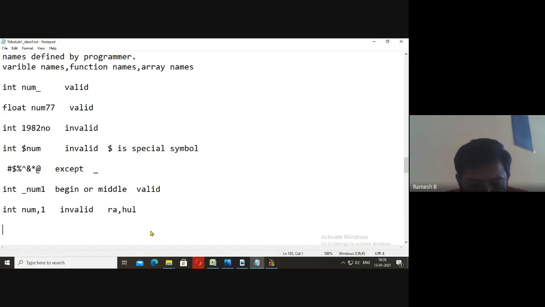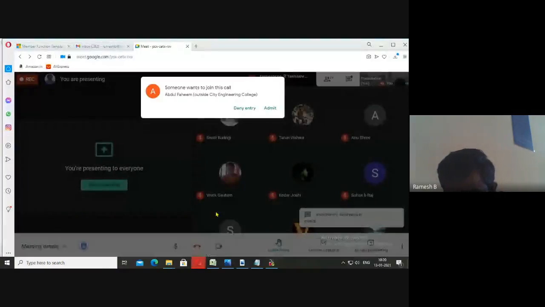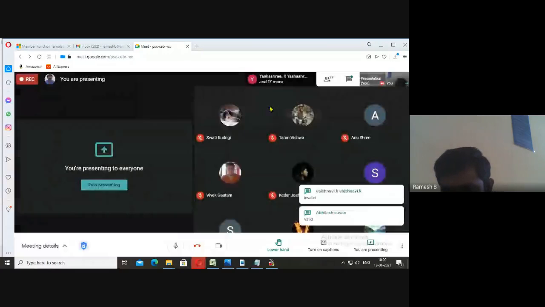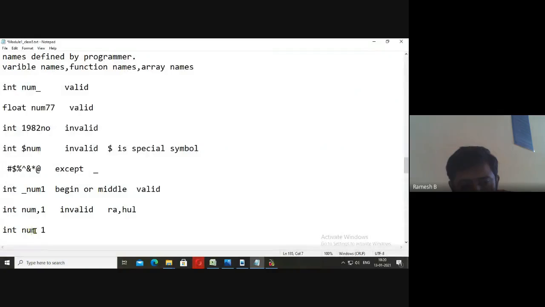Similarly, int num space 1. Okay, tell me now whether it is valid or invalid. Num space 1. Good Vaishnavi, good Abhilash. It is invalid. Num space 1, it is invalid. Okay, spaces are not allowed.